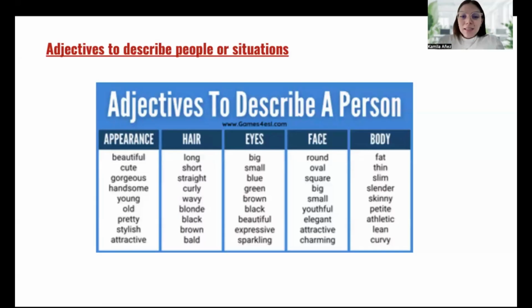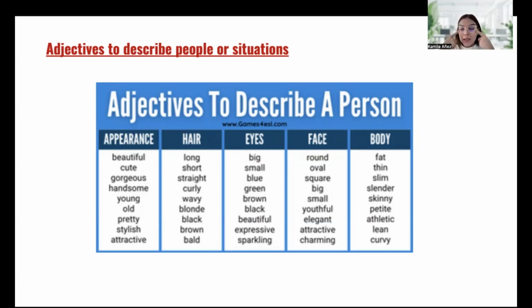We have all these adjectives to describe a person. So we can describe a person by their appearance, their hair, their eyes, their face, or their body. We can use all of these adjectives. We can use them for appearance, that means how you look to other people. For hair, we can describe our hair: if it's straight, if it's curly, what color is it?